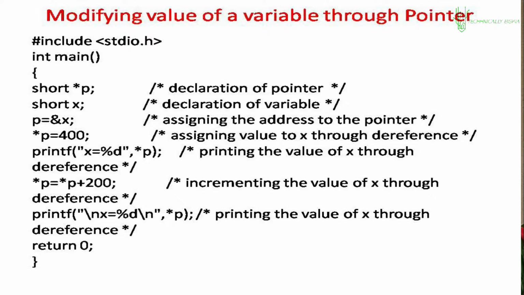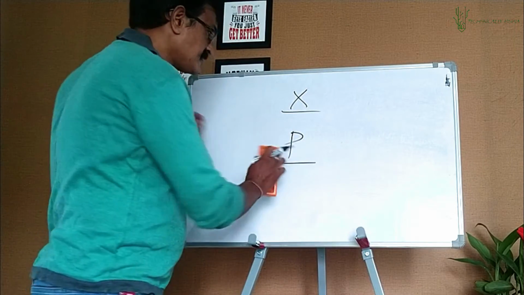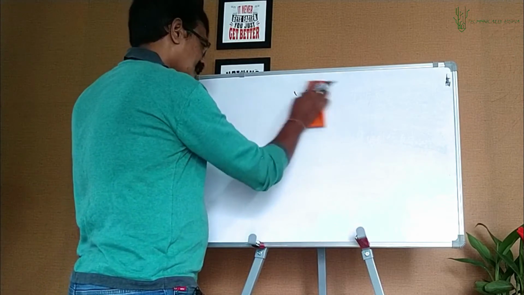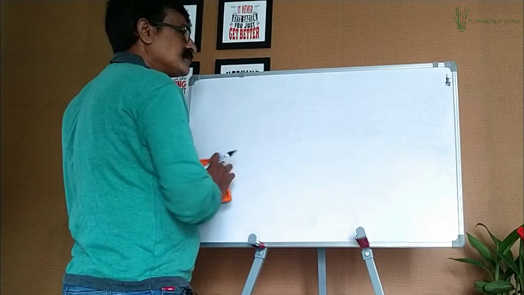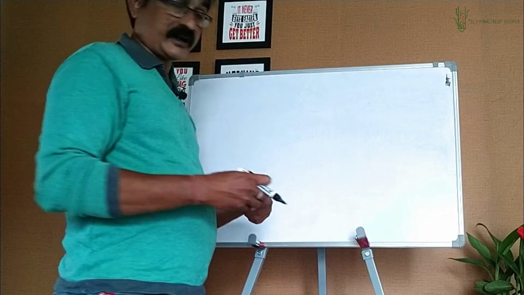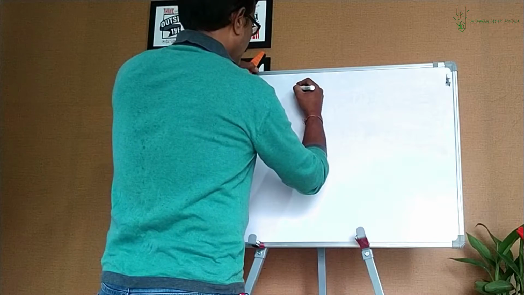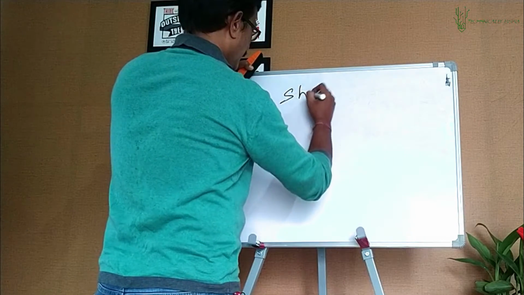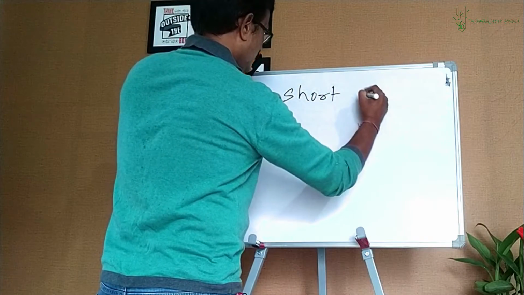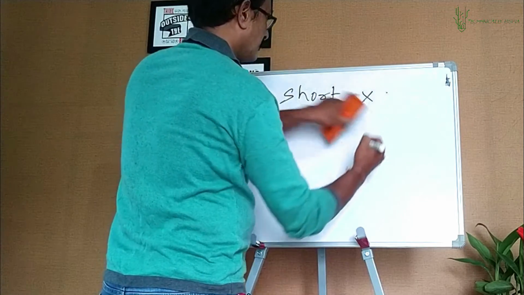Okay. So dereferencing and referencing. Referencing simply means addressing. Dereferencing means extracting the value from that address. In that example I had taken short x.